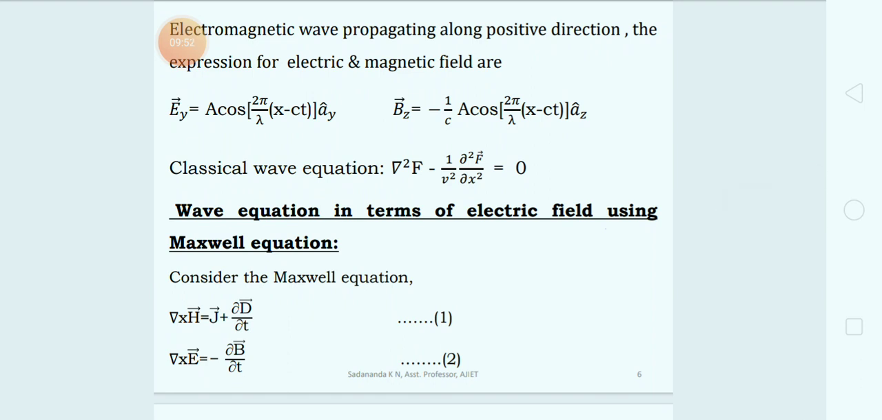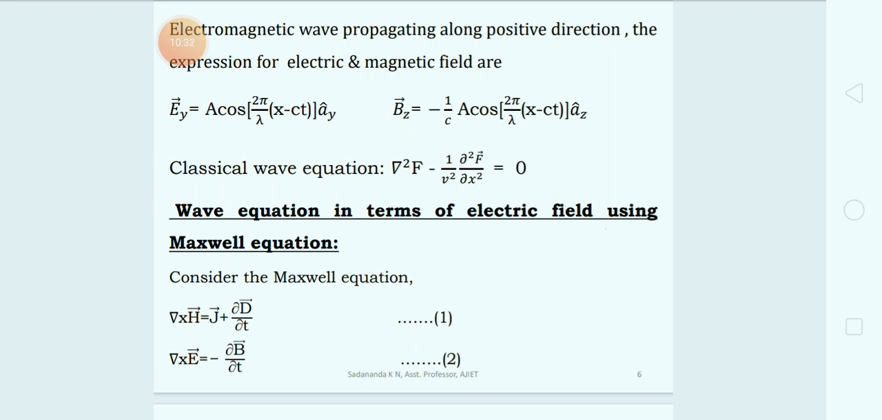So in this case, let me write the expression for the electric vector, that is vector Ey, that's shown in the slide, is equal to A cos of (2 pi by lambda) times (x minus ct), ay cap, where ay cap is the unit vector. That is the electric vector component of the electromagnetic wave. And similarly, the magnetic vector component, that is Bz, is equal to minus 1 by c A cos of (2 pi by lambda) times (x minus ct), az cap.